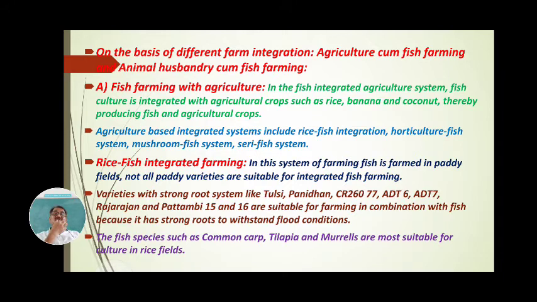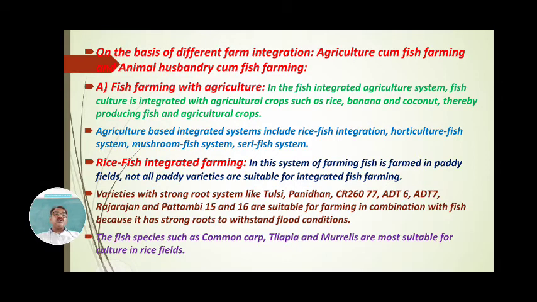Varieties with a strong root system like Tulsi, Panidhan, CR 260 77, ADT 6, ADT 7, Rajranjan, Patambi 15 and Patambi 16 are suitable for farming in combination with fish, because they have a strong root system for flood conditions, so these varieties are used for the culture system.